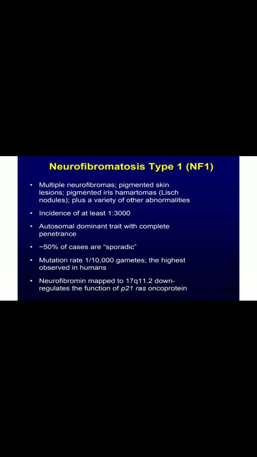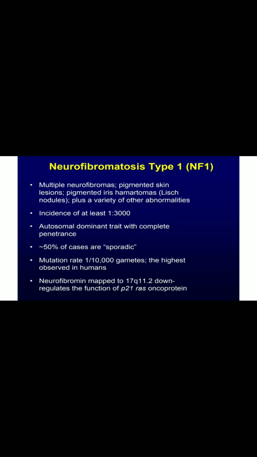The P21 RAS oncoprotein is a tumor suppressor that is affected, which can lead to a condition named neurofibromatosis, in which we can see multiple neurofibromas, pigmented skin lesions and pigmented iris.